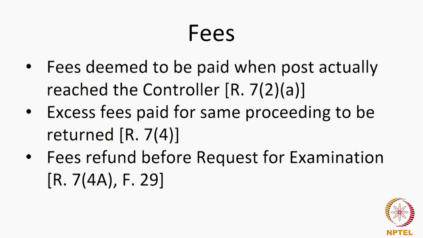So, if you withdraw it before the issuance of the first statement of objection, then you are entitled to a refund. Now, to claim the refund, you will have to file Form 29. Form 29 is a newly introduced form for withdrawing the application under section 11B4.